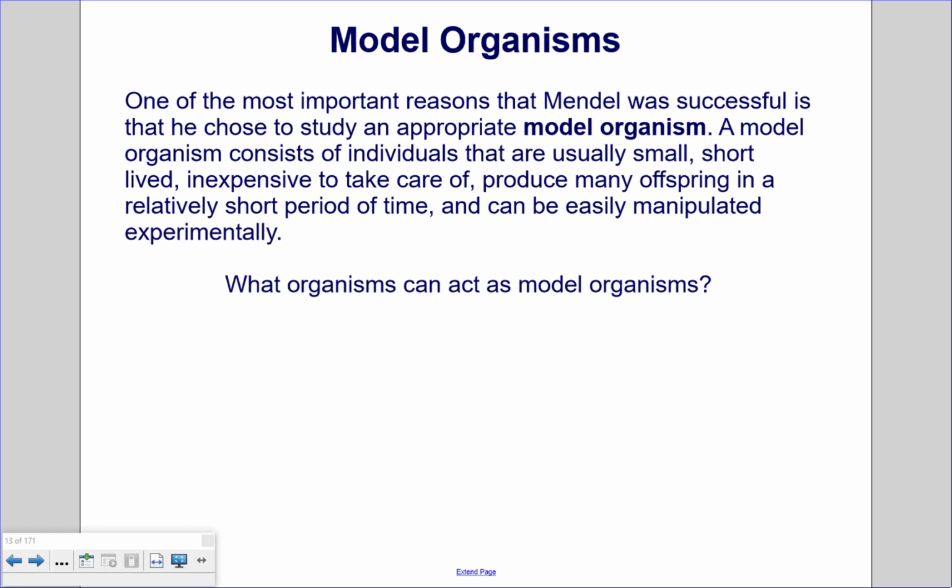Model organisms. One of the most important reasons that Mendel was so successful is that he chose to study an appropriate model organism. A model organism consists of individuals that are usually small, short-lived, inexpensive to take care of, and produce many offspring in a relatively short period of time. That's very important, actually, and can easily be manipulated experimentally. What organisms can act as model organisms?